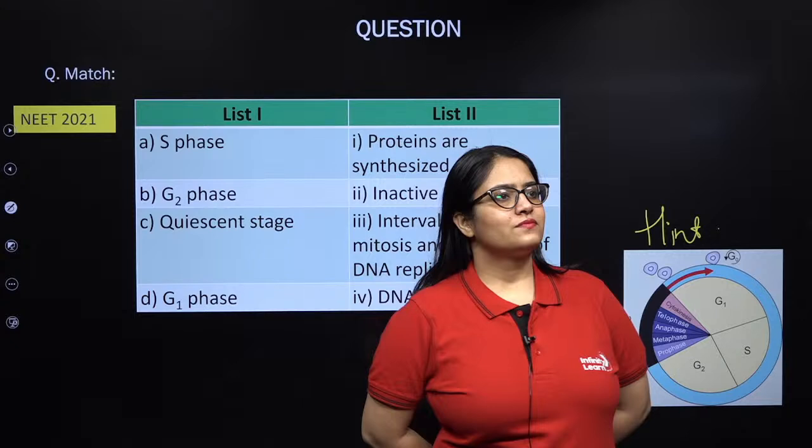So listen to this carefully. In S phase, what happens? The amount of DNA doubles. Now let's talk about the number of chromosomes. If I talk about the number of chromosomes, they remain the same. Right? So the number of chromosomes that were there in a diploid fruit fly cell in G1 phase will be the same.